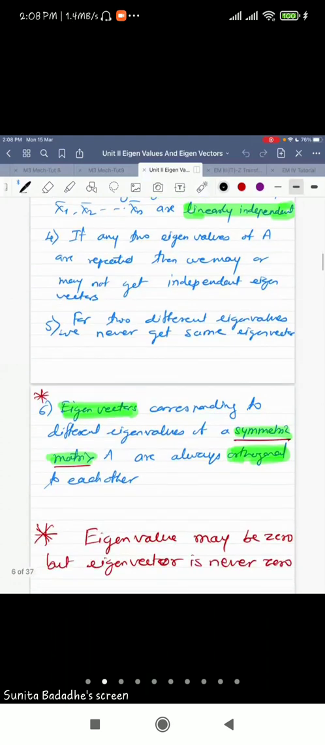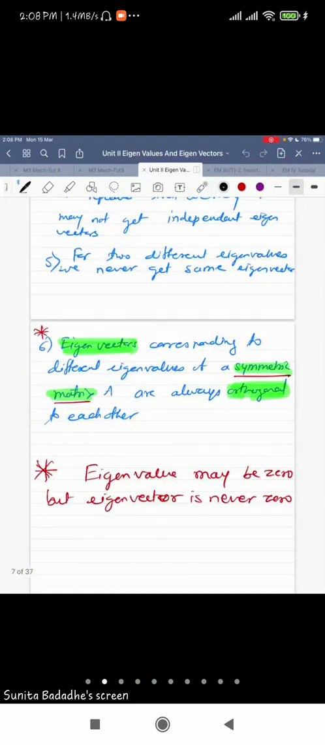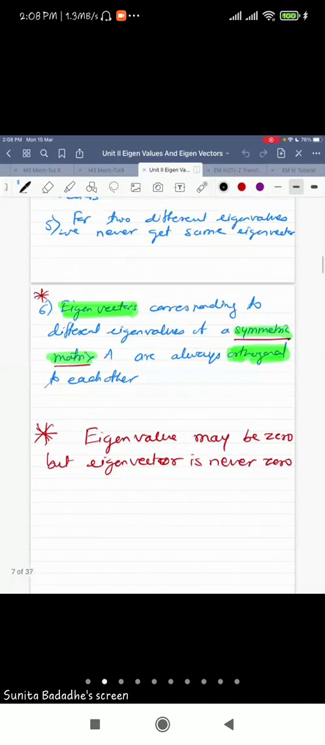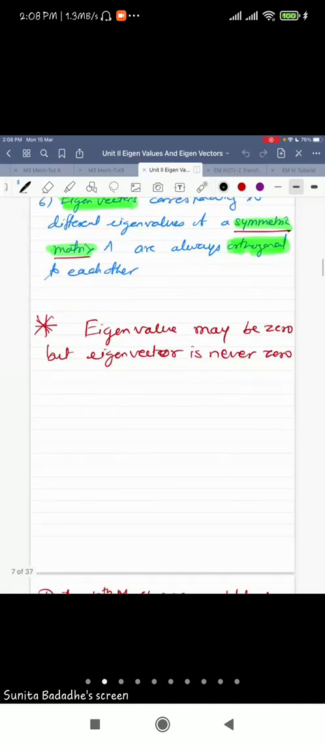One more last property, we may discuss it again in our next topic. Eigenvectors corresponding to different eigenvalues of a symmetric matrix are always orthogonal to each other. Orthogonal means if you take the product of the two, say x1 and x2 are the eigenvectors, take the product of x1 transpose with x2, and that product will come out to be 0. That is the meaning of the vectors being orthogonal. So this is what we have seen.